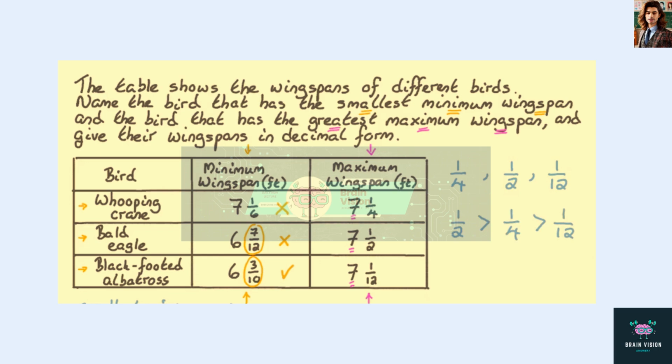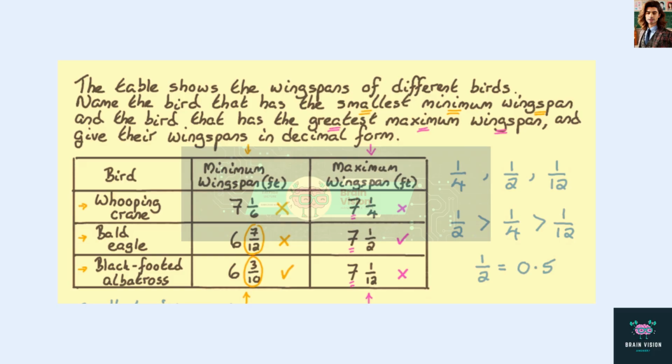When positive fractions have the same numerator, the fraction with the smaller denominator will be the greater fraction. This means that 1/2 is greater than 1/4, which is greater than 1/12, which in turn means that the largest of the 3 mixed numbers is 7 and 1/2.